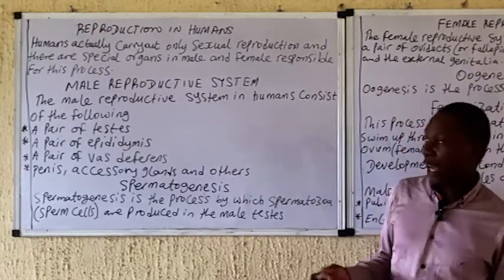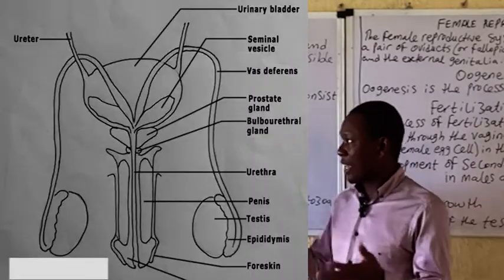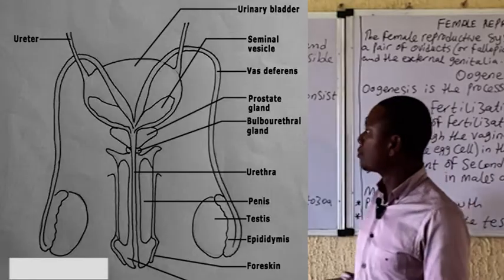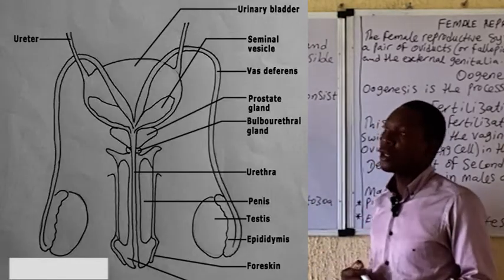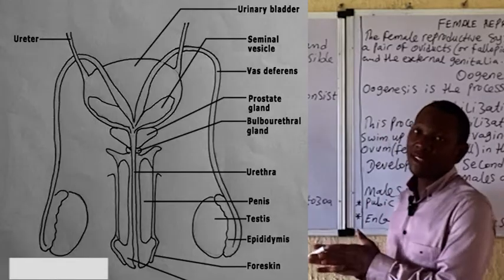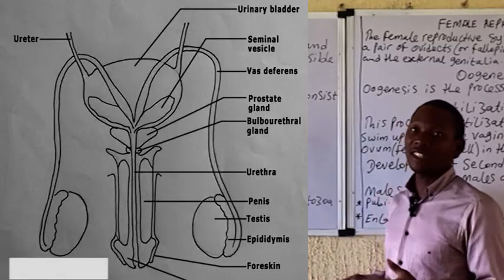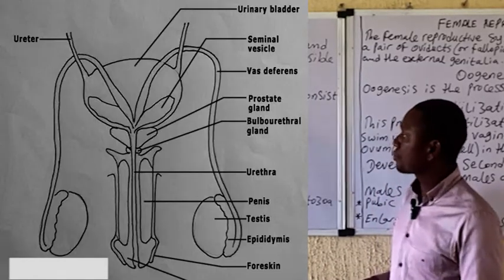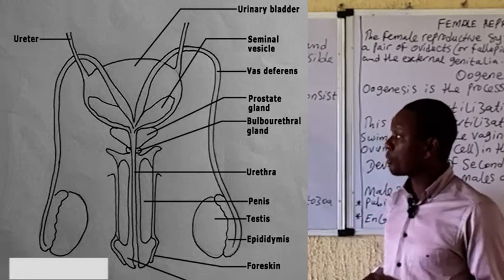It's quite easy. As you can see from the diagram being displayed on the board, the male reproductive system has the following structure. We have the testis. Now, this testis has tubes inside, and we write as well the seminiferous tubules. All right. We also have the epididymis, as you can see from the diagram.